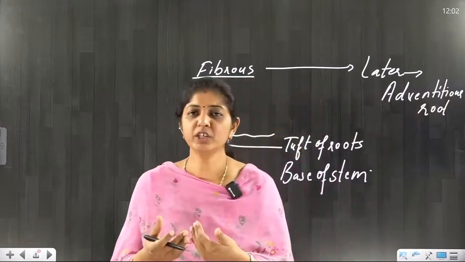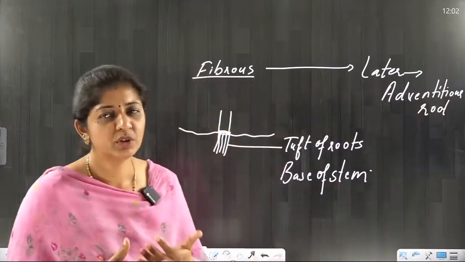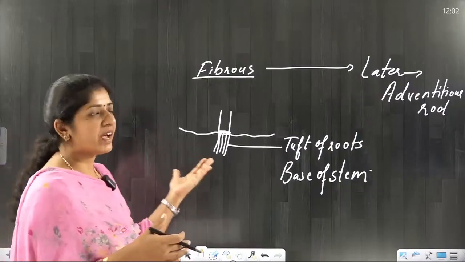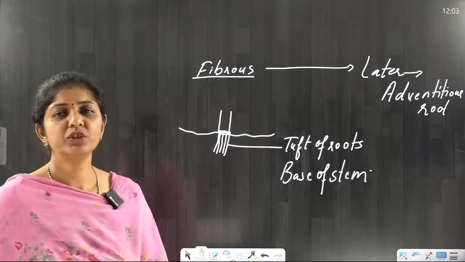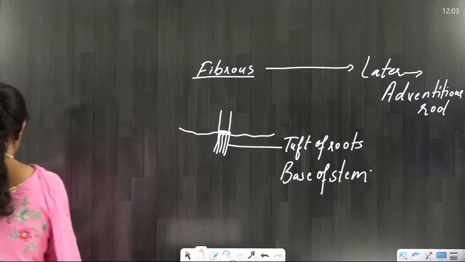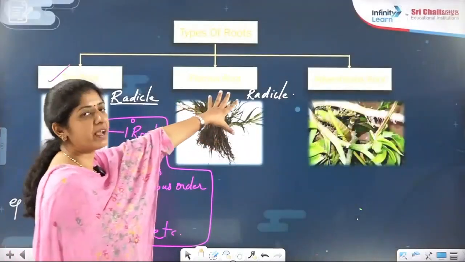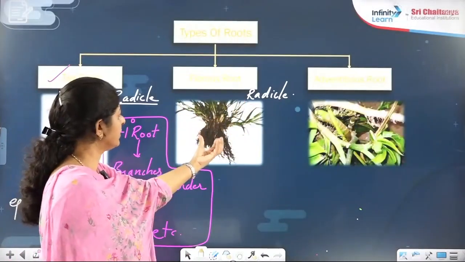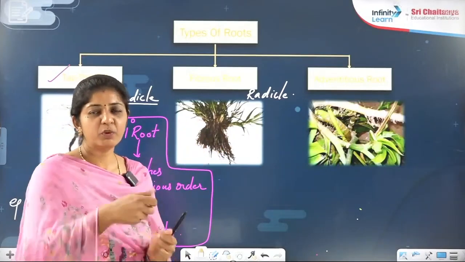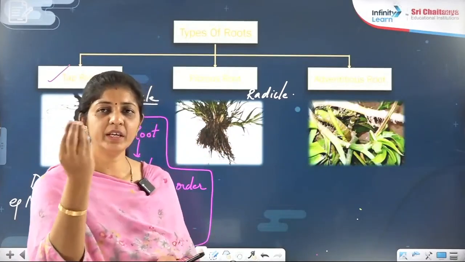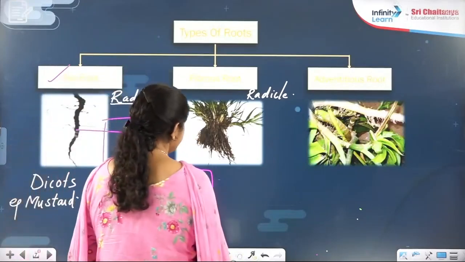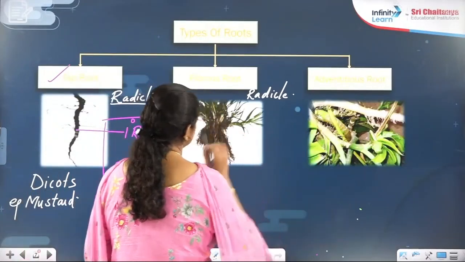That's why, in modification of root, some examples of monocots, even the fibrous ones, come under the adventitious root modifications, right? So let's go to the previous slide now. Here I am talking about this fibrous root. Can you see the tuft or bunch of roots coming out from the base of the stem? When you pull out the grass, you will find it very clearly, right? So this tuft of root is coming out from the base of the stem.